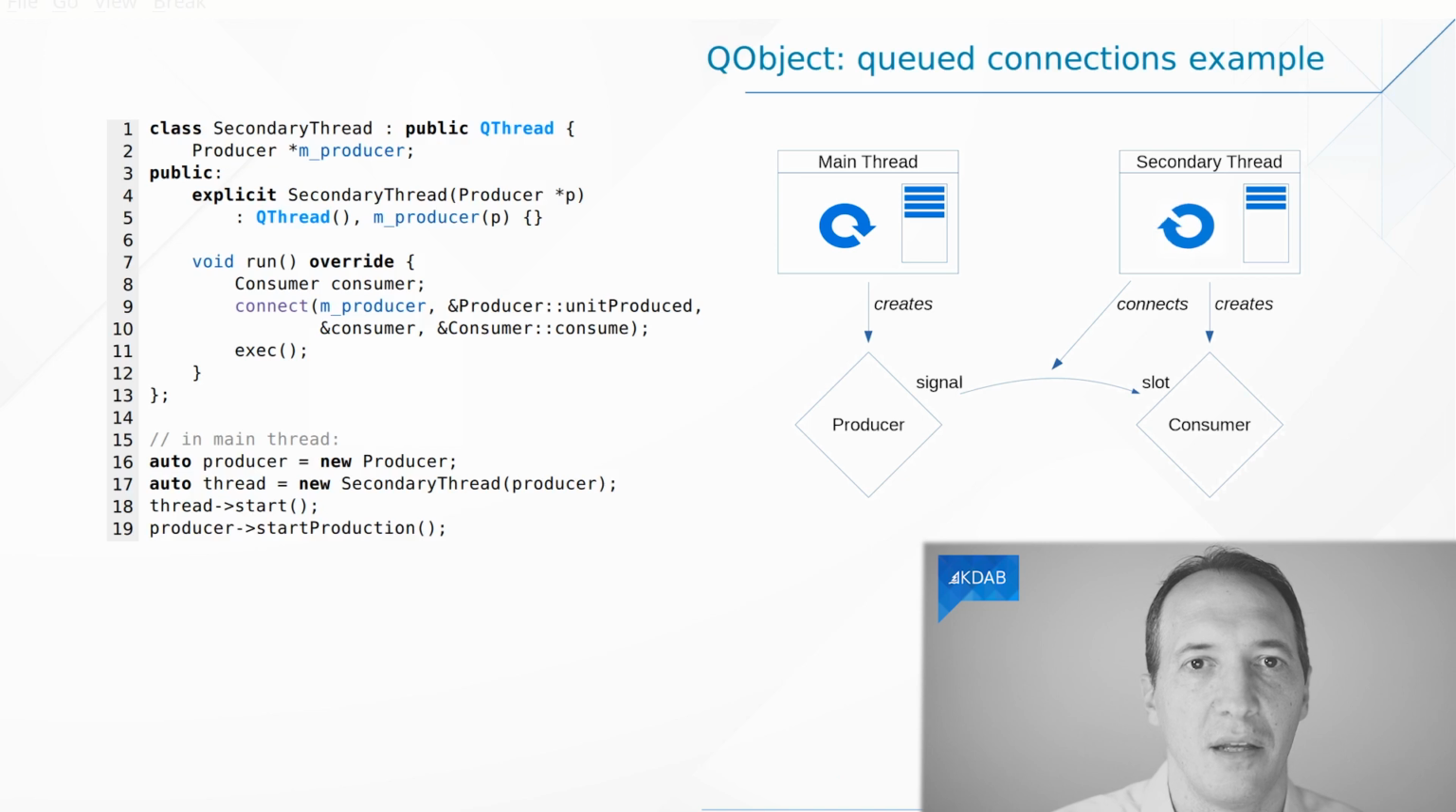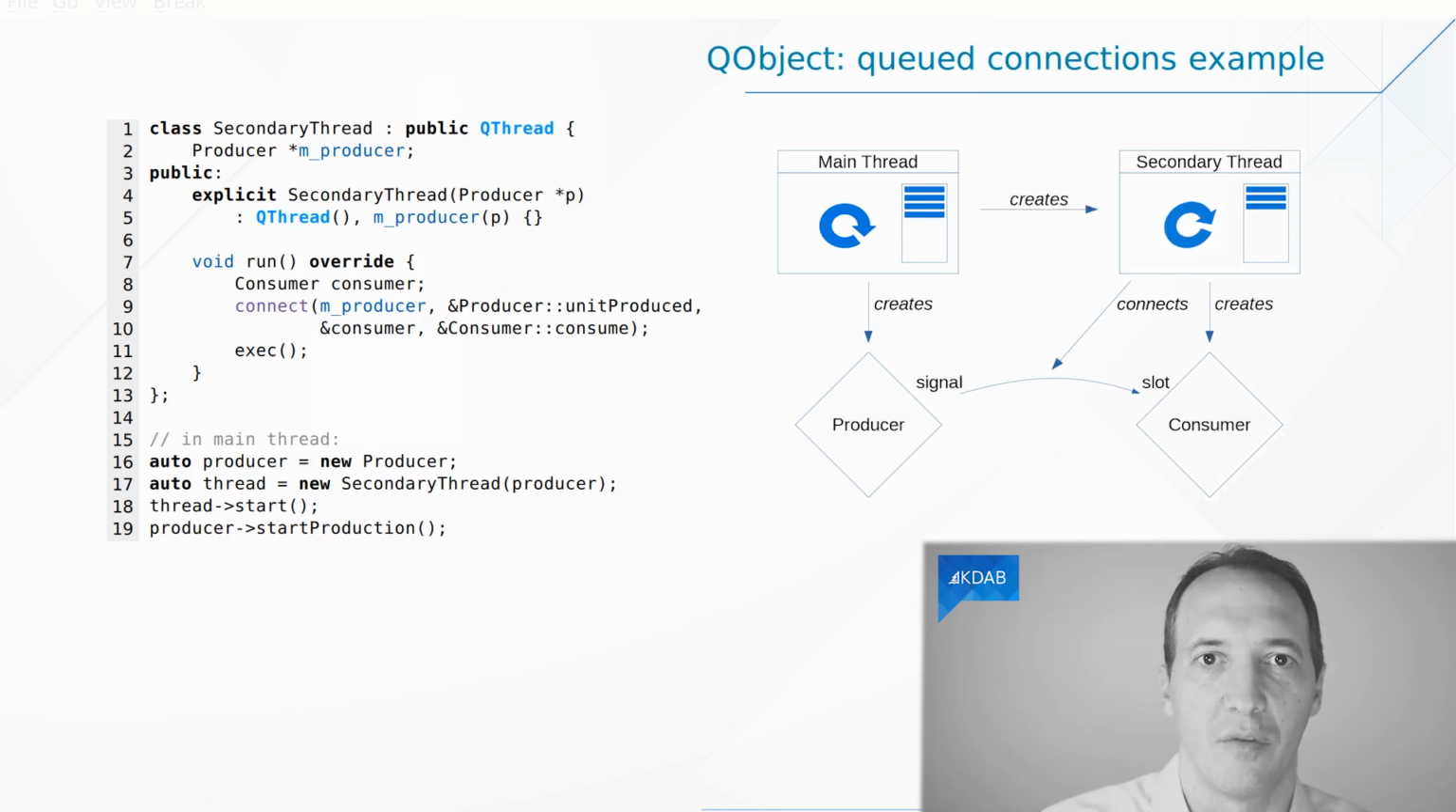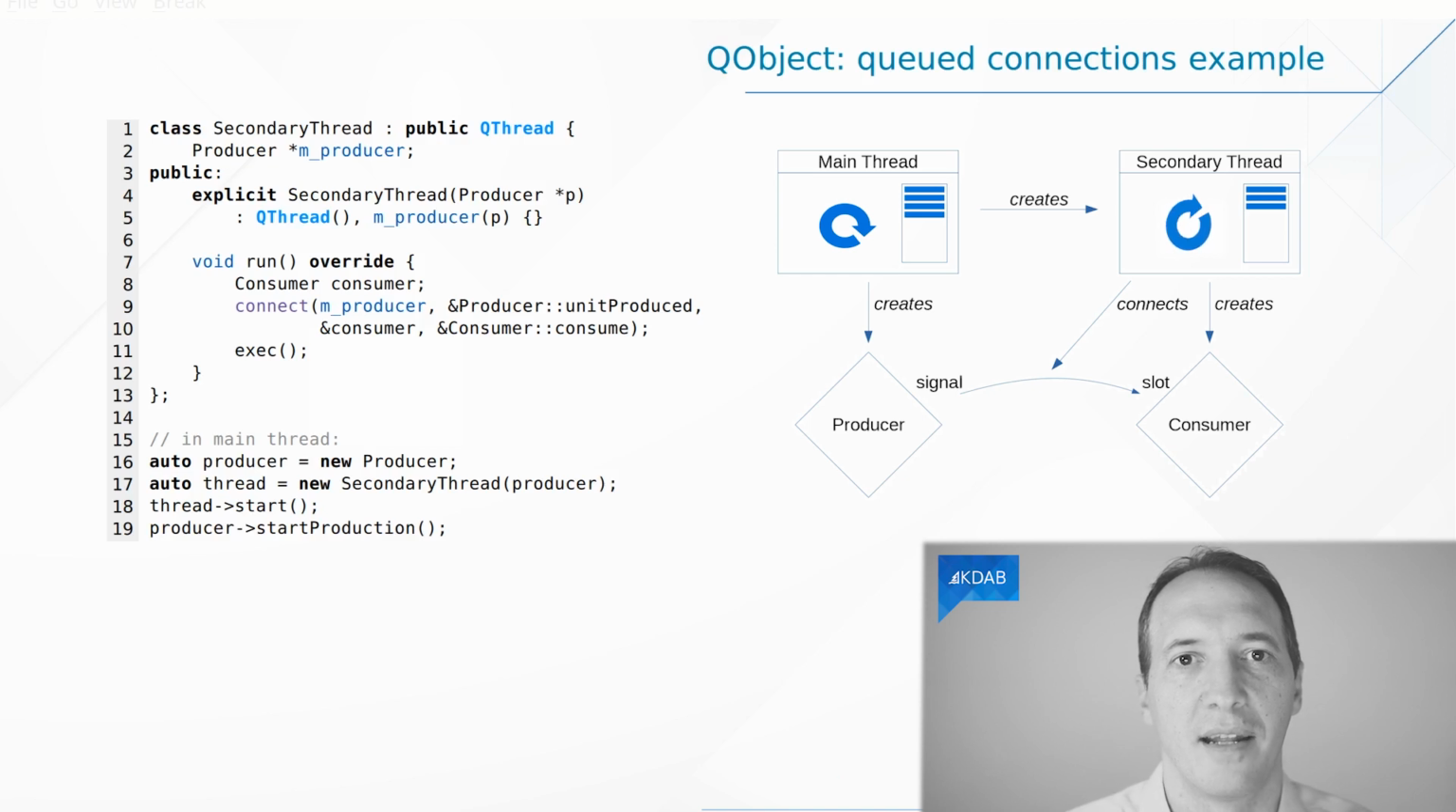So what happens here in chronological order is that the main thread creates the secondary thread. That's the first step. We pass the producer along. Then we call start on the secondary thread. And at some point, the run method will execute and it will do the connect.